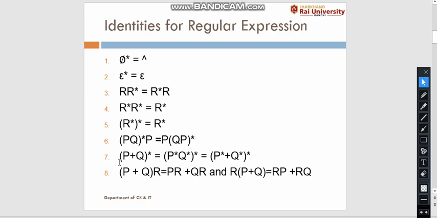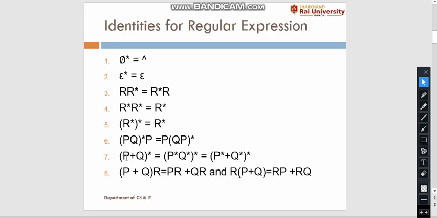Next we have (p plus q) whole to the power Kleene closure is equal to (p to the power Kleene closure q to the power Kleene closure) whole to the power Kleene closure, which can be written as (p to the power Kleene closure plus q to the power Kleene closure) whole to the power Kleene closure.